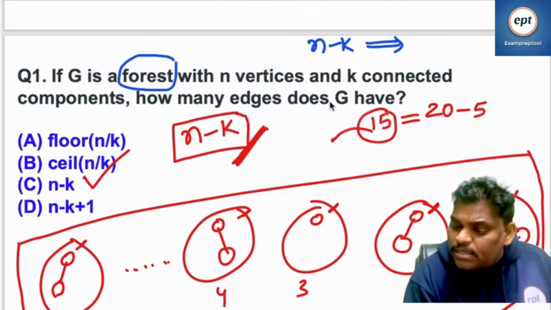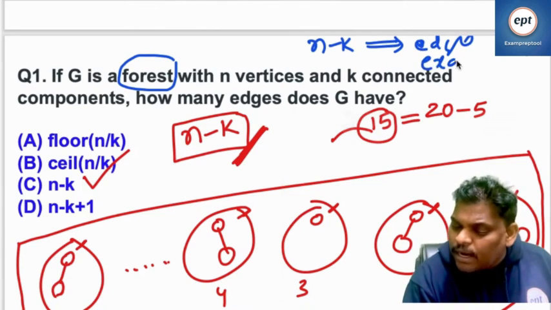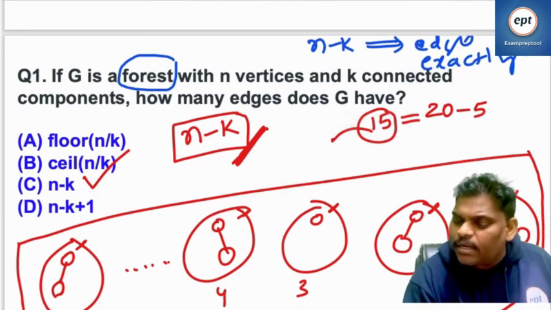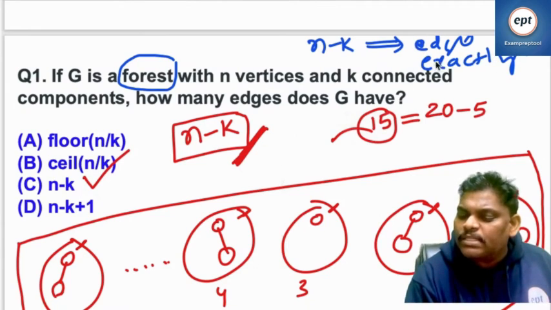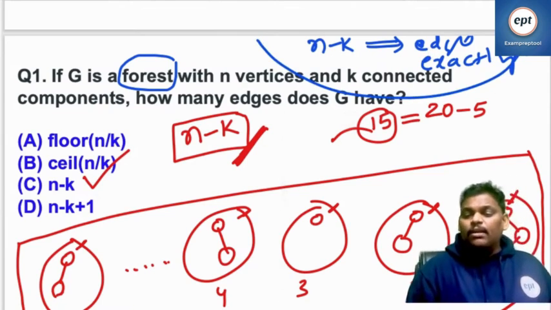How many edges does G have? The answer is n minus k edges. Exactly, not less, not more, because here it is a forest. Cycle is not allowed, and every component is connected.